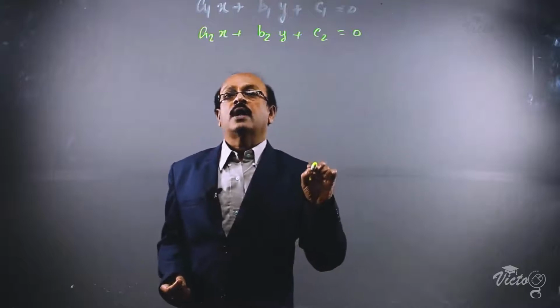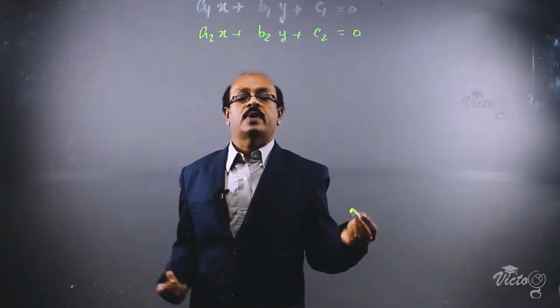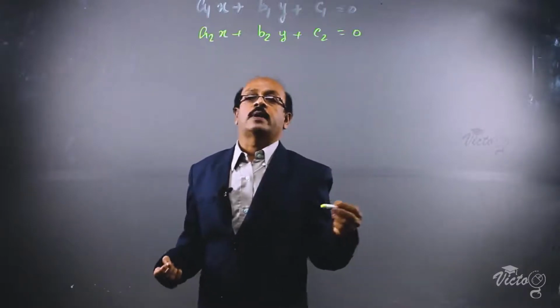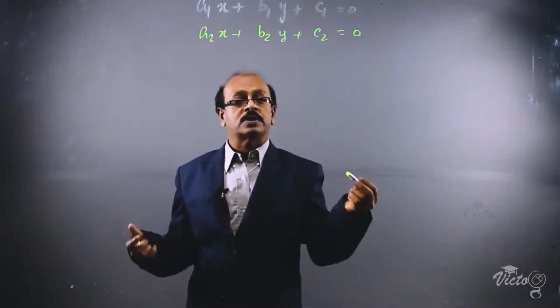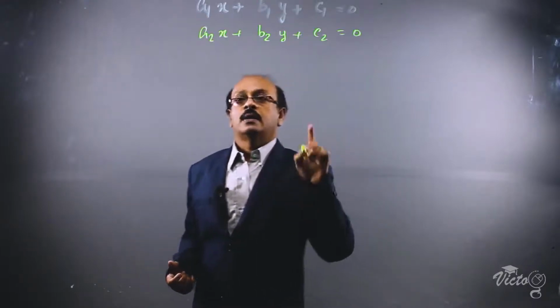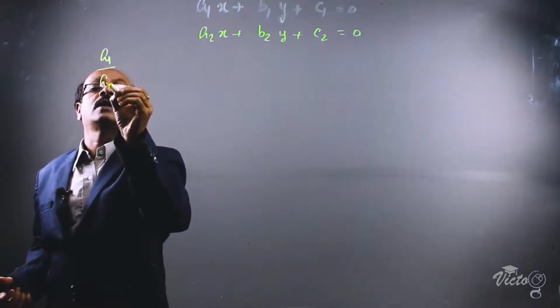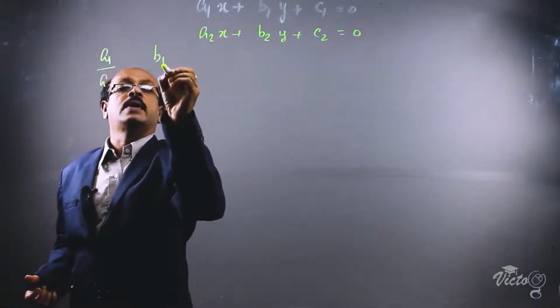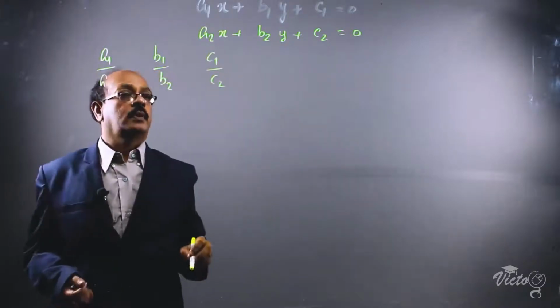Now, how can we find whether we can solve these equations or not? We are getting two equations in two variables. We have to find out whether it is possible to solve or not. The method is to find a1 by a2, b1 by b2 and c1 by c2.